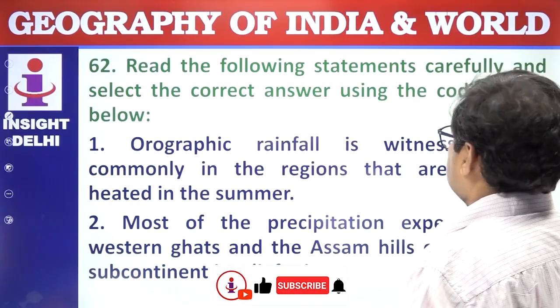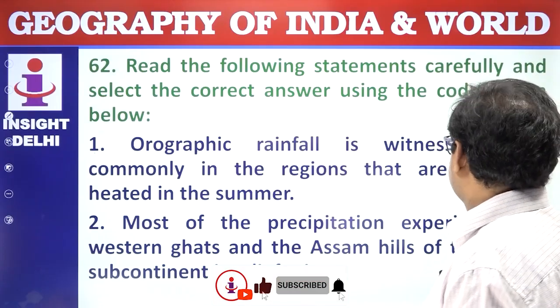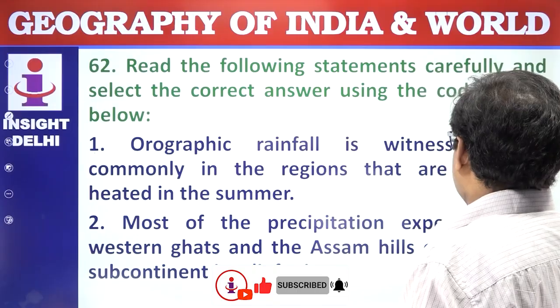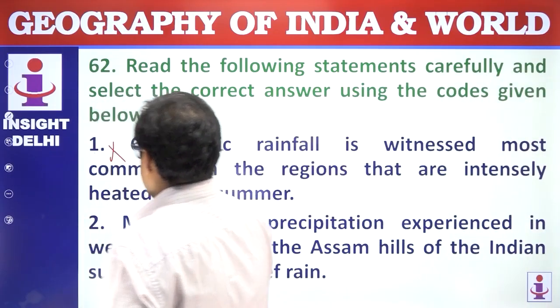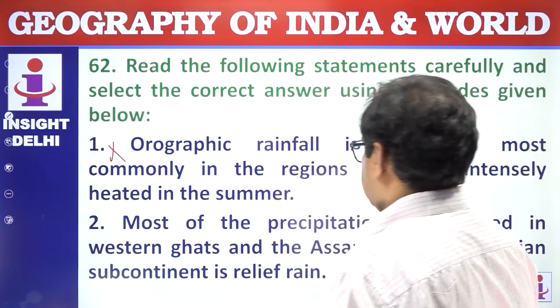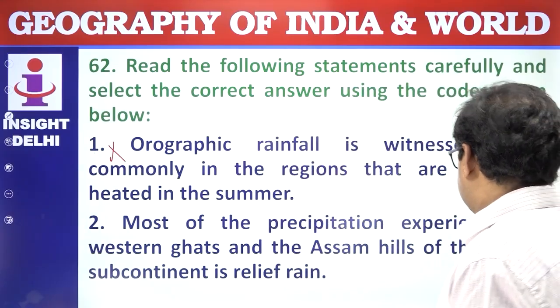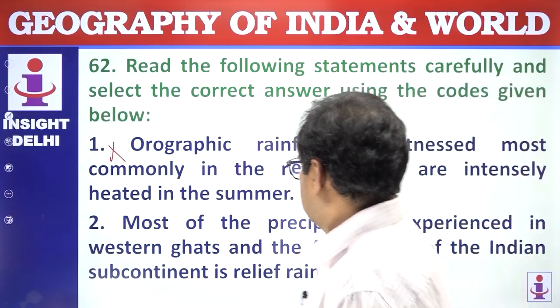Read the following statements carefully. Select the correct answer using the code given below. Orographic rainfall is witnessed most commonly in the regions that are intensely heated in the summer. No. Most of this precipitation experienced in the Western Ghats and Assam hills of the Indian subcontinent is a relief rain.